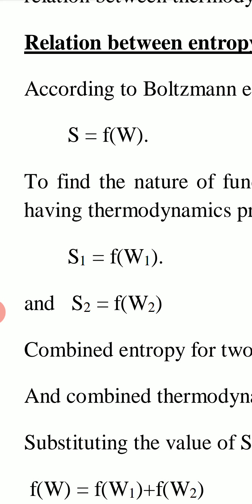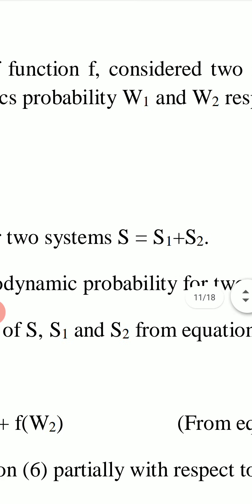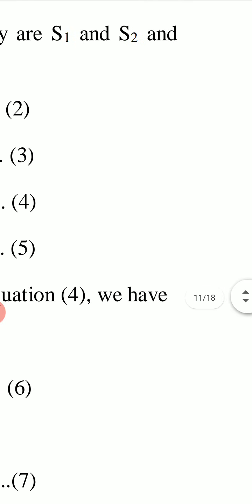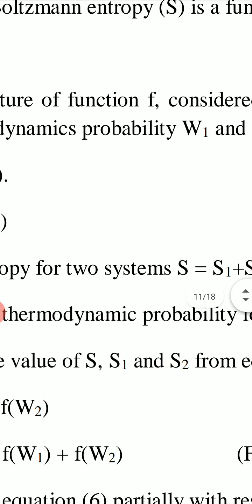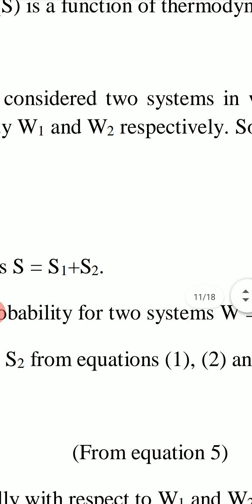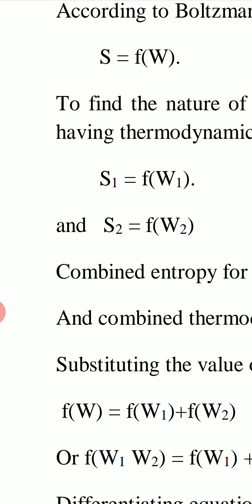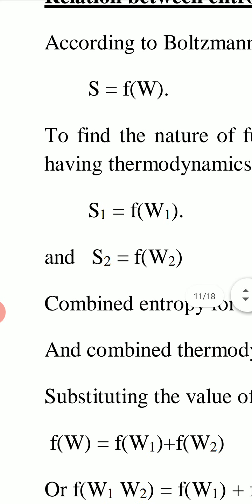So as W increases, S increases. So we write S as a function of W. To find the nature of this function F, we consider two systems in which values of entropy are S1 and S2, and values of thermodynamic probability are W1 and W2 respectively. So we have S1 equal to F(W1) and S2 equal to F(W2). For first system, we write S equal to S1 and W equal to W1, and for second system, S equal to S2 and W equal to W2.